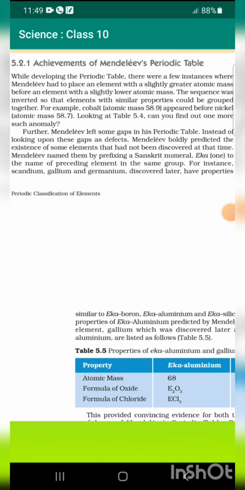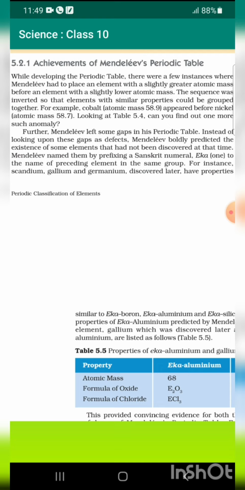Merits of Mendeleev's periodic table. While developing the periodic table, there were a few instances where Mendeleev had to place an element with a slightly greater atomic mass before an element with a slightly lower atomic mass. The sequence was inverted so that elements with similar properties could be grouped together. For example, cobalt, atomic mass 58.9, appeared before nickel, atomic mass 58.7. Looking at table 5.4, can you find out one more such anomaly?